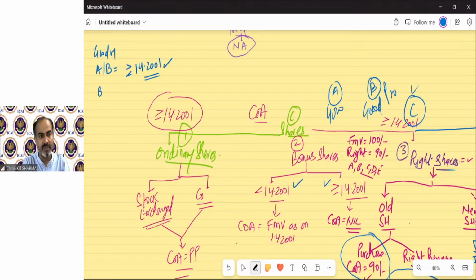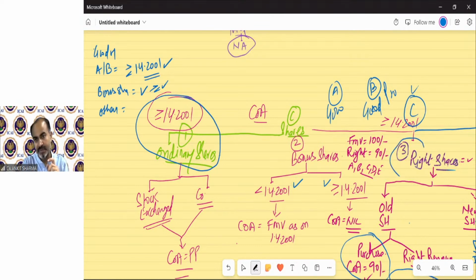So for bonus share, we discussed the provision for both: what will be the cost of acquisition before and after 1/4/2001. For other assets, we just discussed that if it is before 1/4/2001, FMV or purchase price, whichever is higher, will be taken, otherwise the purchase price. But for ordinary shares and for right shares, the provision we discussed is just for if they have been purchased on or after 1/4/2001, for both right shares and ordinary shares.